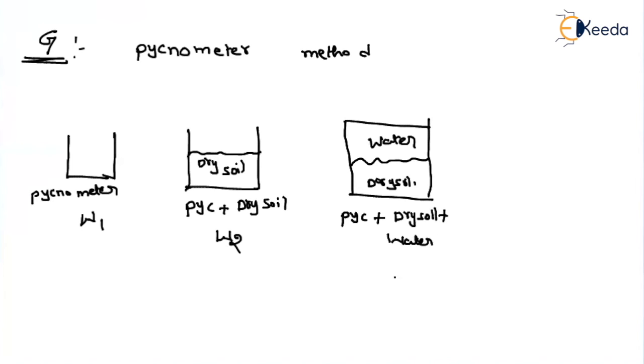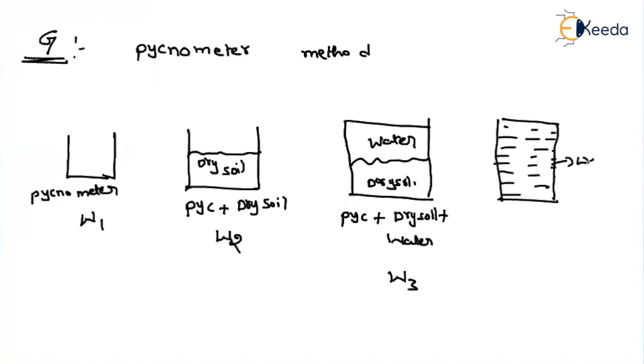The combination of these three, let me consider as W3. Then remove the soil and water, and completely fill the entire volume with water. Here we are considering the weight of the pycnometer plus water. Let us say this is W4.